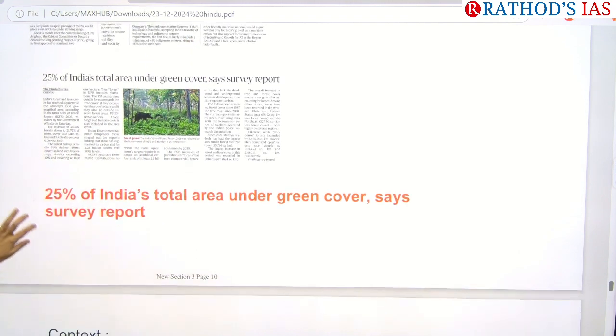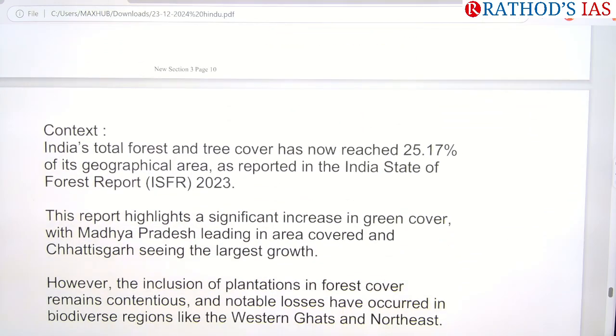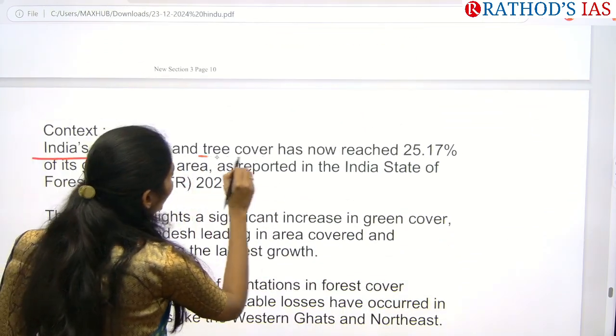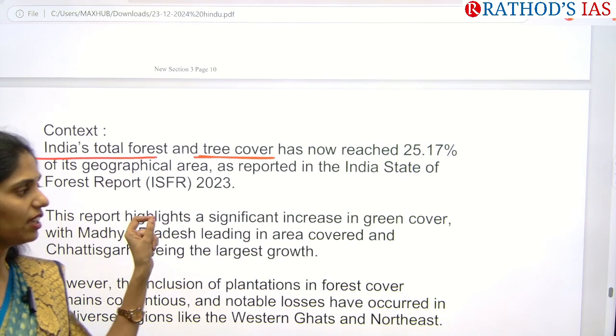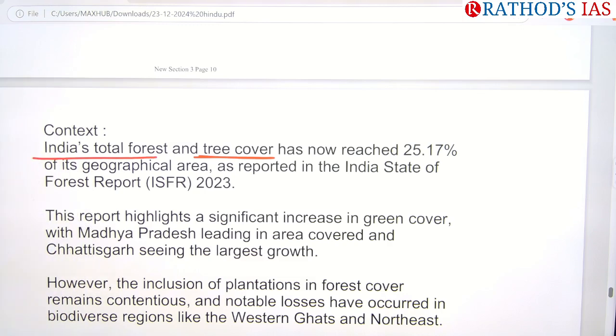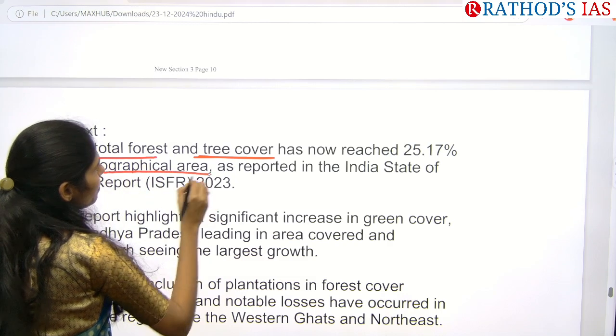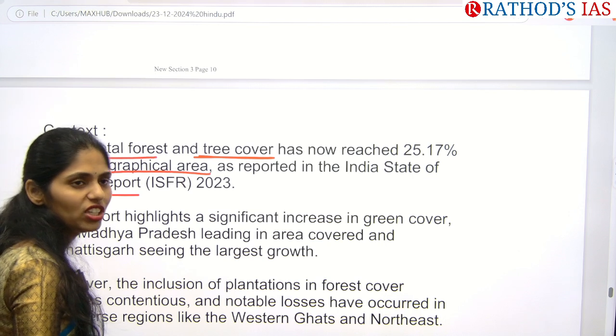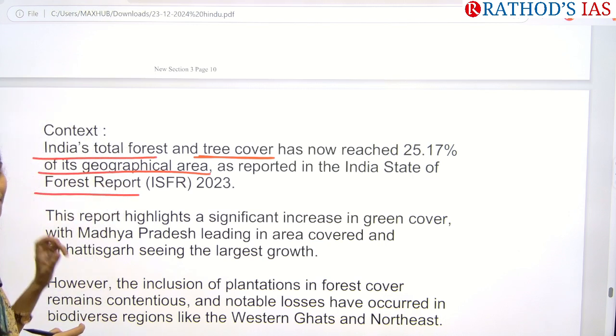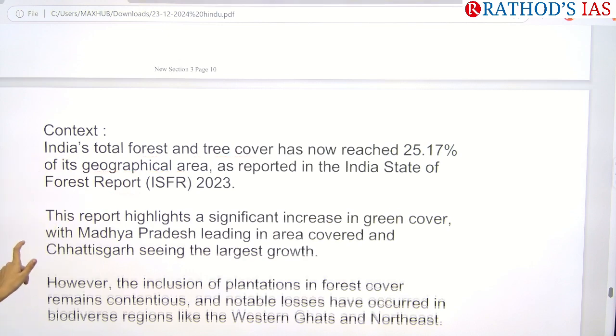If you see the context, it says that India's total forest and tree cover has now reached 25.17% of its geographical area, as reported in India's State of Forest report.